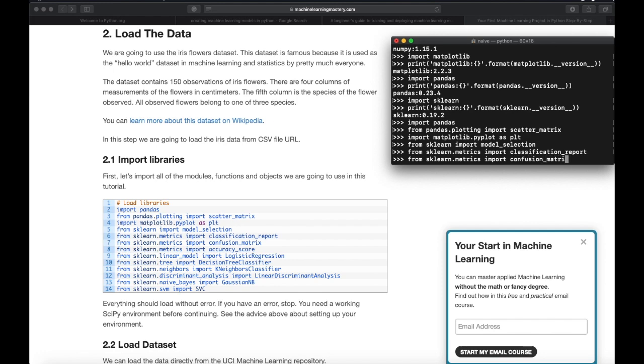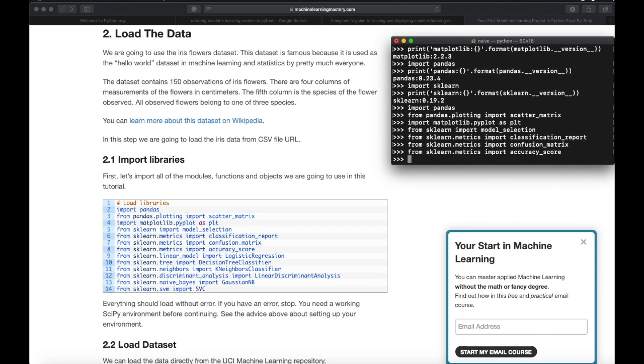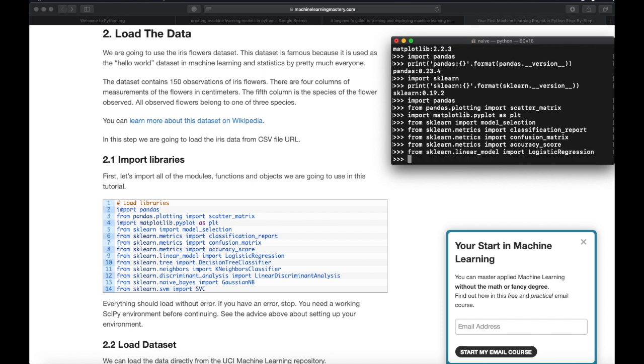I'm doing so. From sklearn.metrics import confusion_matrix and accuracy_score.